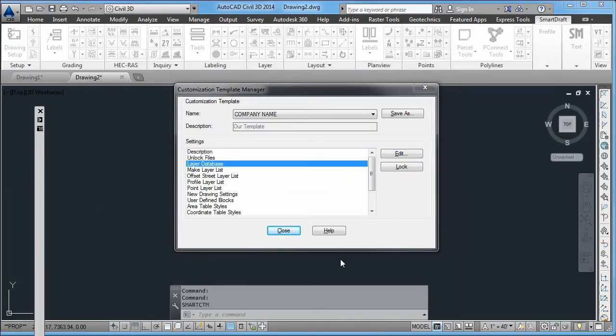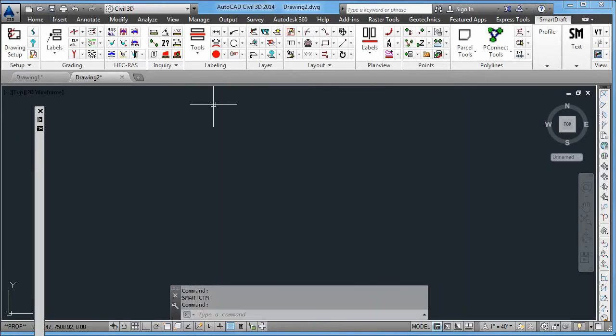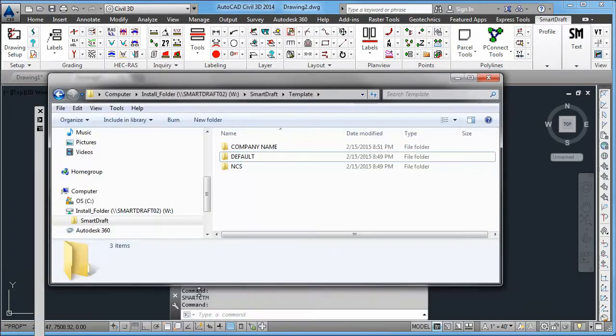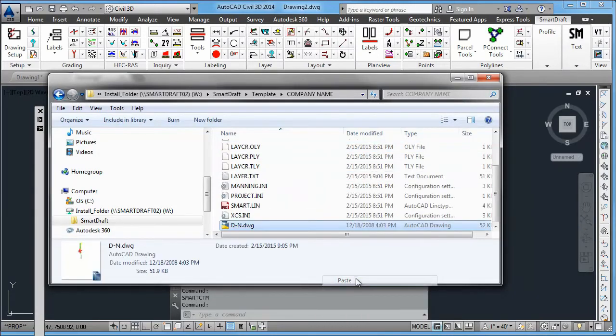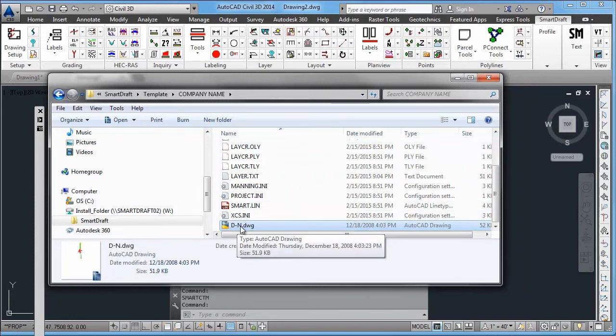When you want to use custom blocks and you have identified the name of that block through the customization appendix guide within the help file, you can actually copy the block that you know the name of, rename it to the appropriate name that SmartDraft needs to have, open up the customization template folder of your company, and paste that file in there. So now you have placed a D-north arrow block within the customization template folder on your server drive.